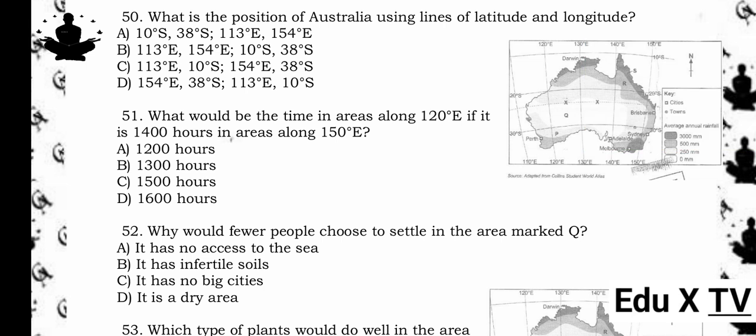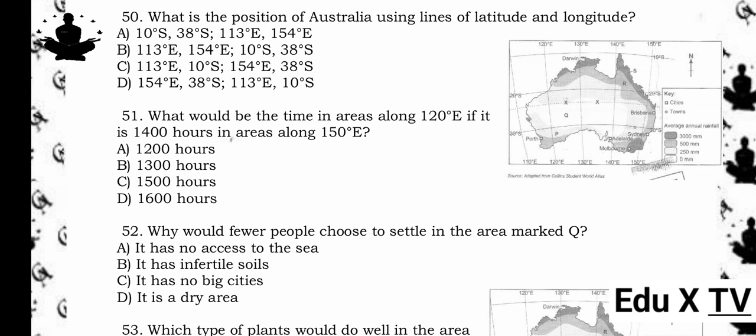51. What would be the time in areas along 120 degrees east if it is 1400 hours in areas along 150 degrees east? A. 1200 hours. B. 1300 hours. C. 1500 hours. D. 1600 hours. The answer is A. 1200 hours. Reason being, the Earth rotates 15 degrees per hour. The difference between 150 degrees east and 120 degrees east is 30 degrees, which equals 2 hours.